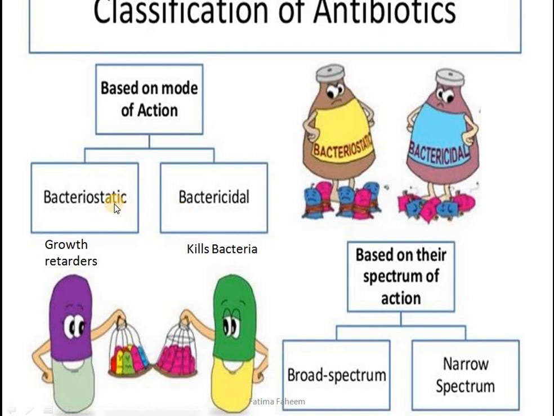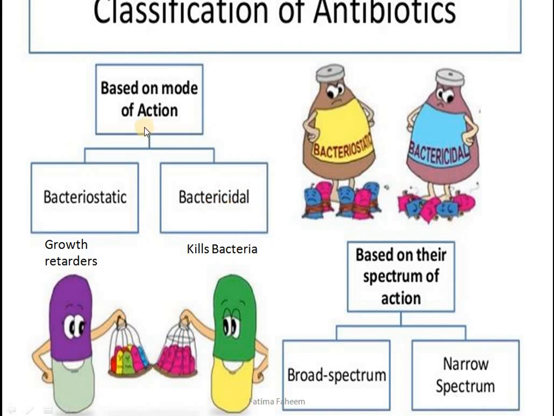From static, keep in mind that it controls or retards or stops or hinders the growth of the bacteria. Bacteriostatic antibiotics are those antibiotics which will stop the growth of bacteria. On the other hand, bactericidal can be remembered with the word cidal, which comes from suicide, which means that the bacteria would be killed by the antibiotics.